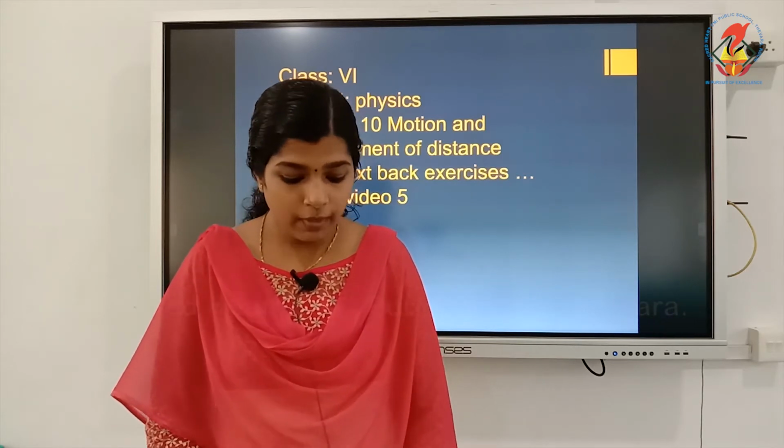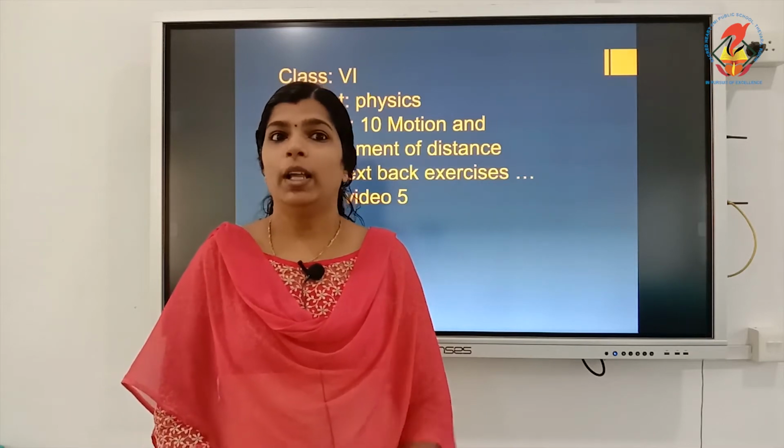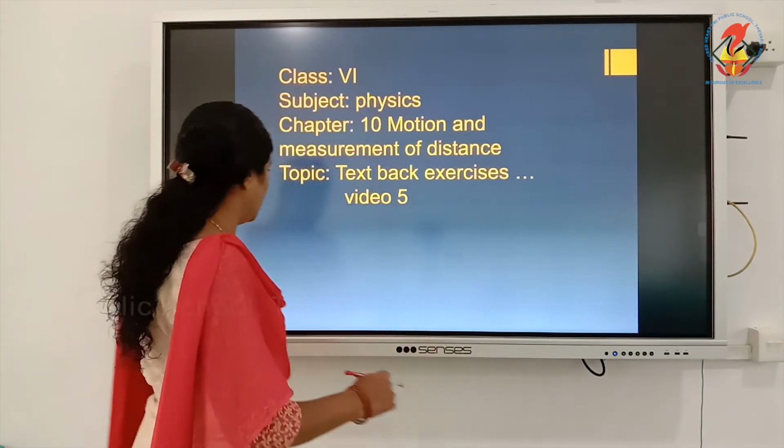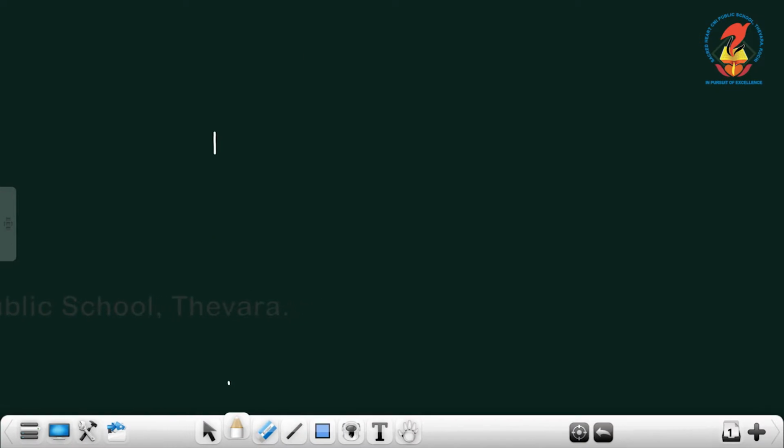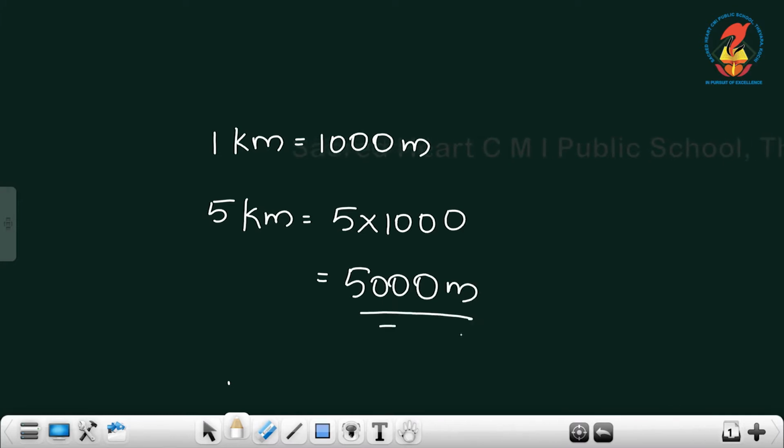Then, 5 kilometers is how many meters? 1 kilometer means 1000 meters. So 5 kilometers is 5 into 1000, equal to 5000 meters.